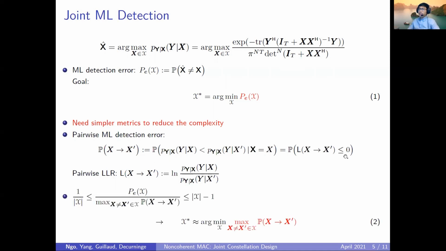We can actually show that the ratio between the ML detection error probability and the worst case pairwise ML detection error is lower and upper bounded by constants. So we can simplify this original constellation design problem by replacing the ML detection error by the worst case pairwise ML detection error probability, and we obtain this design criterion.